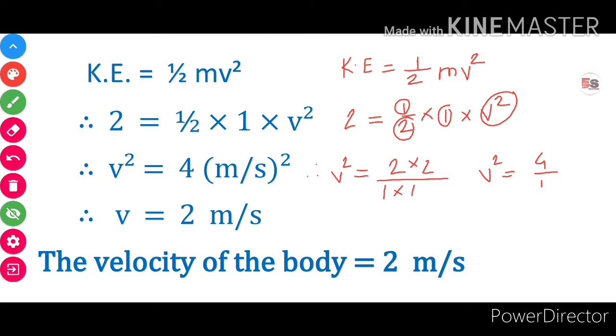Now taking square root of this v square we get v is equal to 2 and unit of velocity is meter per second. Therefore the velocity of the body is 2 meter per second.